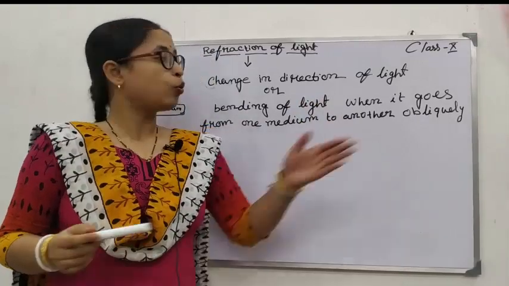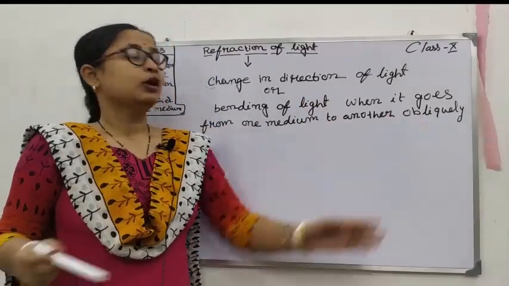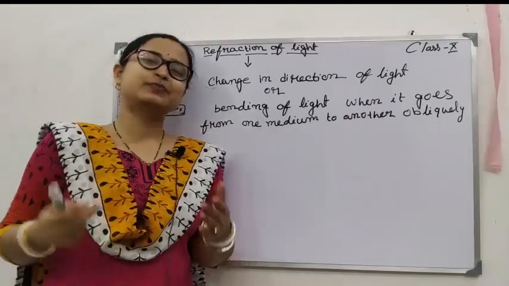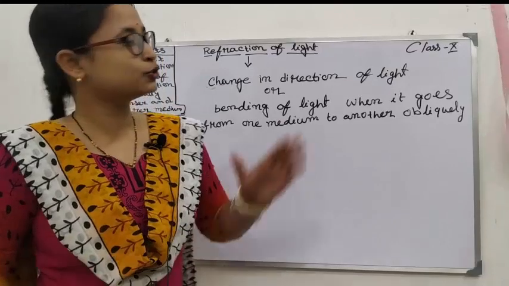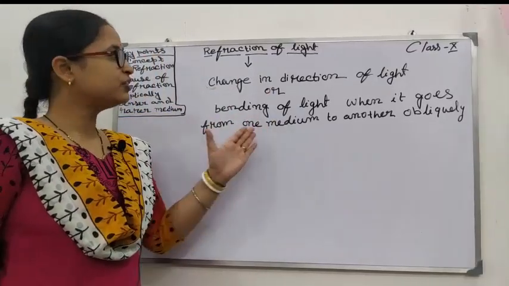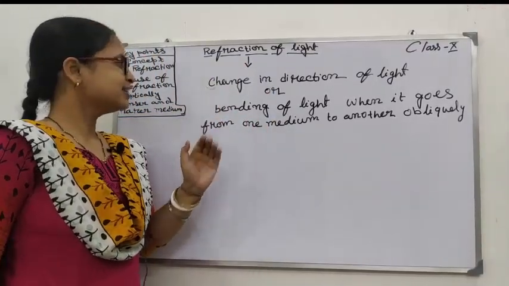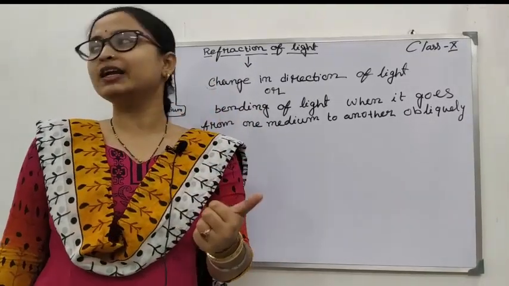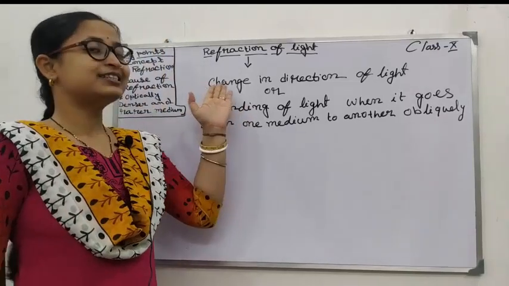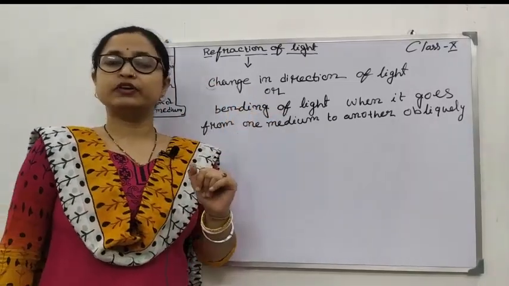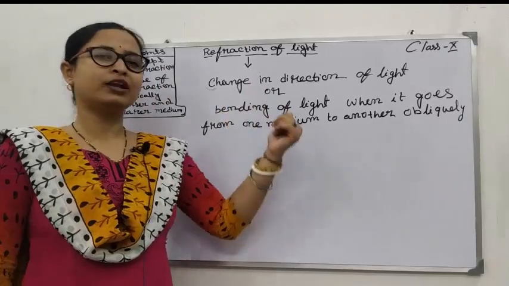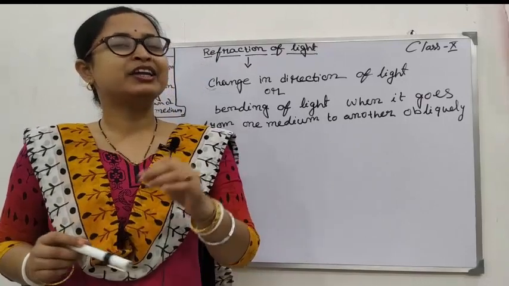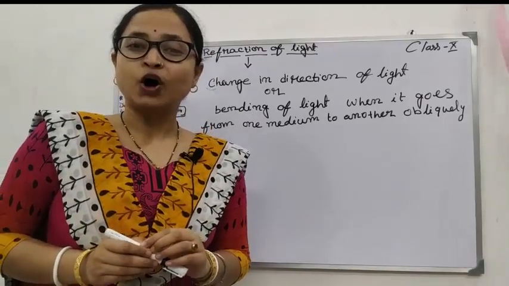Now you may say, ma'am, why have you written obliquely here? If it moves perpendicularly or otherwise, then what happens? There are special cases also. We will learn about that also. But you have to remember that the definition of refraction of light is whenever light goes from one medium to another medium, then its direction changes. It is known as refraction, or you can define it as bending of light when it goes from one medium to another medium.